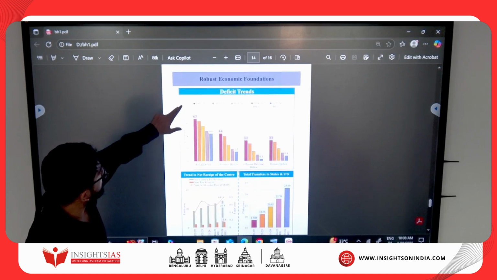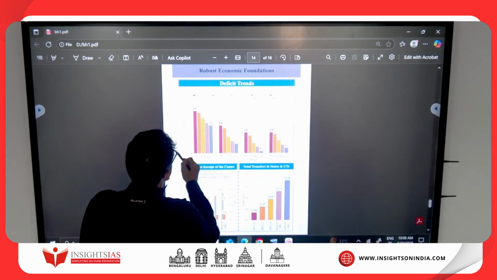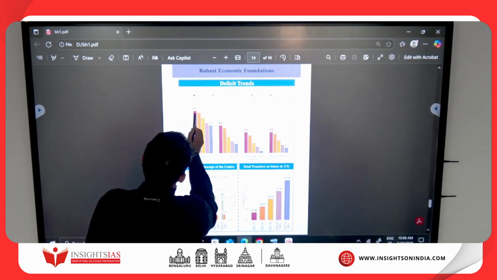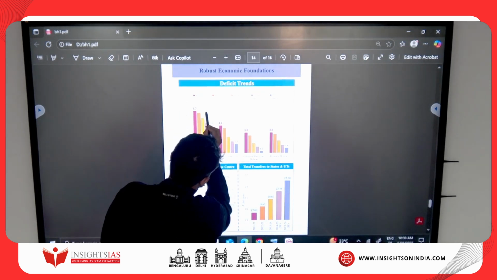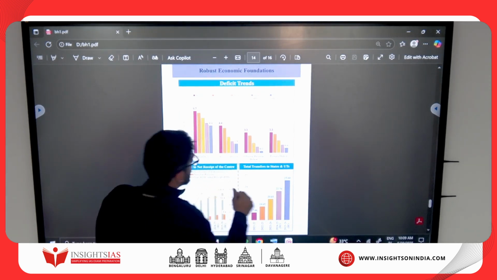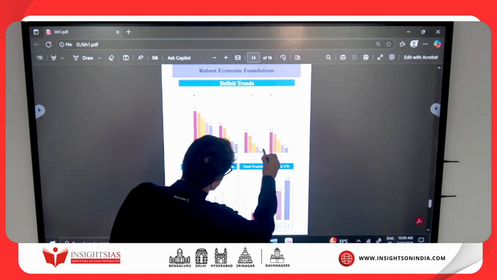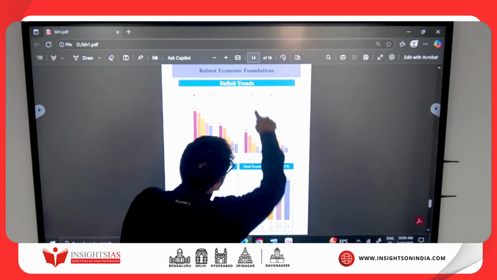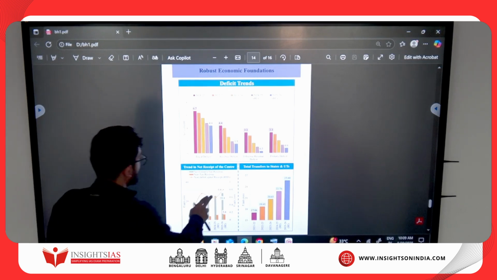Then deficit trends. If you go for deficit trends, fiscal deficit, is it continuously decreasing? Yes, it's continuously decreasing. Revenue deficit, is it continuously decreasing? Yes, it's decreasing. Effective revenue deficit, is it continuously decreasing? Yes, it's decreasing. Primary deficit, is it continuously decreasing? Yes, it's decreasing. Great. Clear?